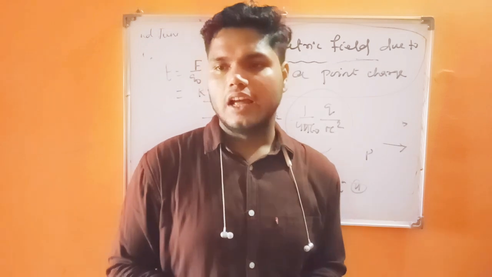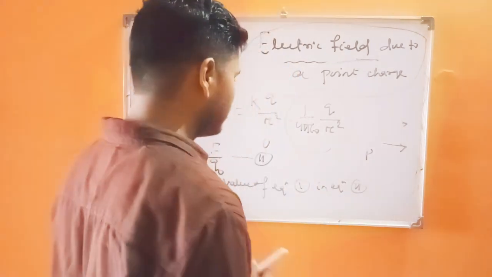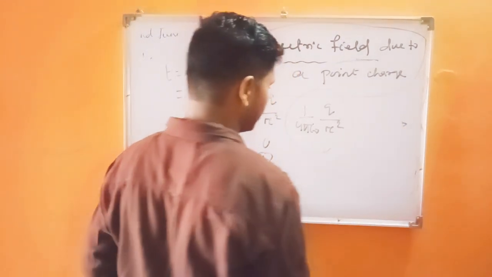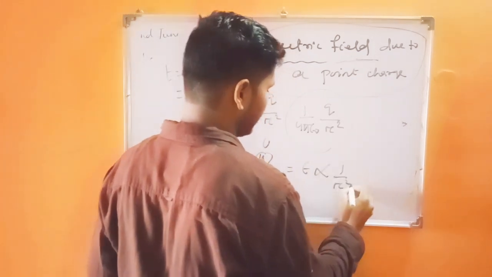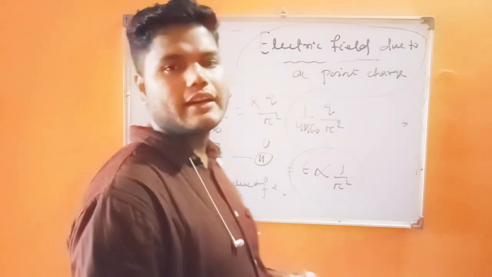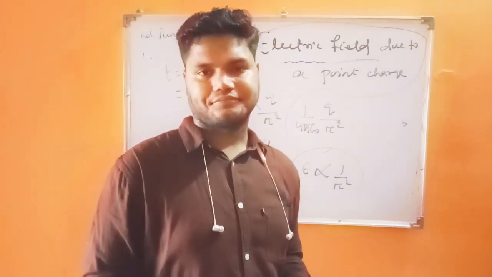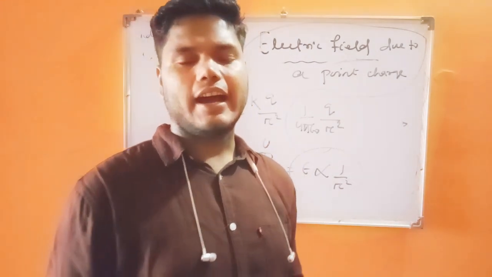That means E is directly proportional to 1 by r square. E is proportional to 1 by r square.